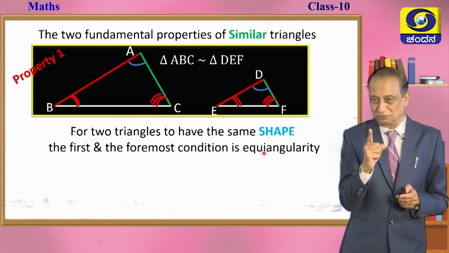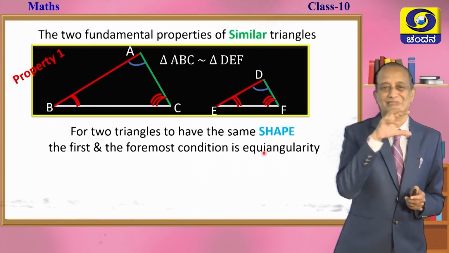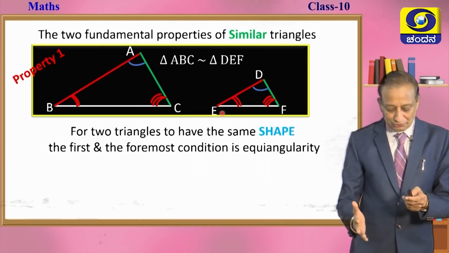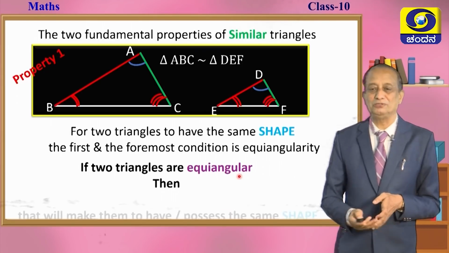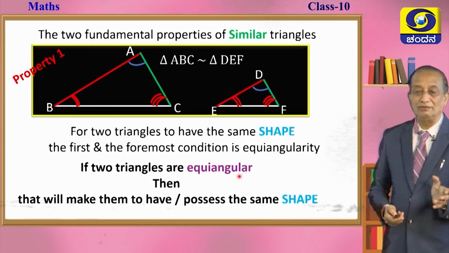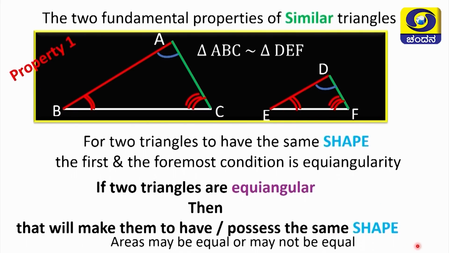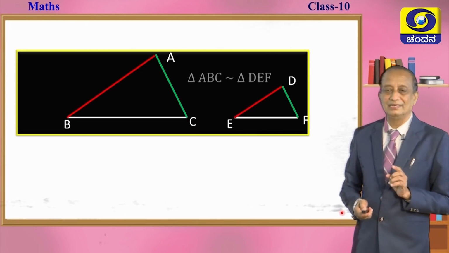So, for the shapes to be the same, the fundamental condition is that the three angles must be equal to the three angles of another. Only then will they have the same shape, children. Hence, that will make them possess the same shape. Areas may or may not be equal. If areas are equal, we call them congruent triangles and nothing else. This is the first and important fundamental property of similar triangles.